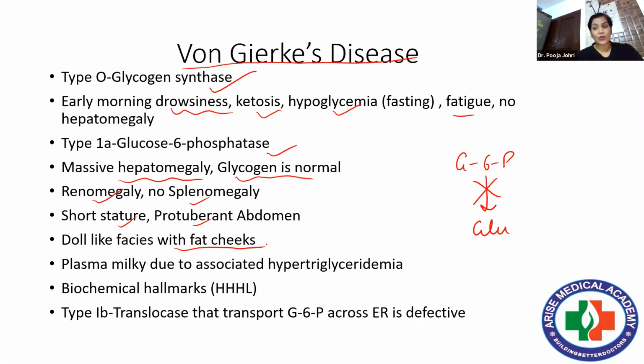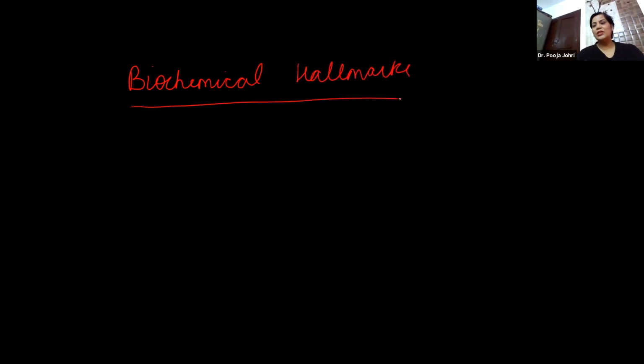And just now I told you hypertriglyceridemia will be there, with increased concentration of TGs. There are certain biochemical hallmarks for von Gierke's disease which you should know. I'll write it here, biochemical hallmarks. I have made a mnemonic for myself, I think it will be beneficial for you also.